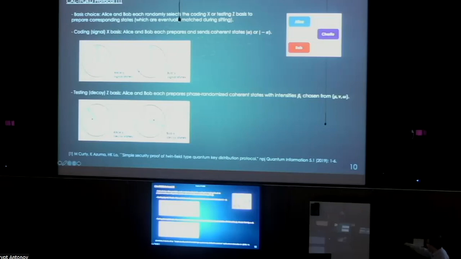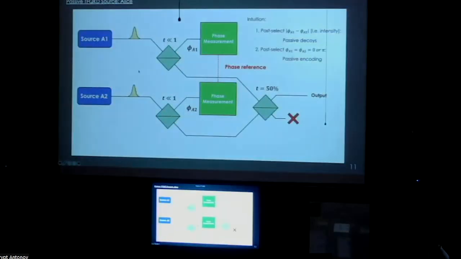pi phase. In the testing Z basis, they prepare phase randomized states, but with different intensity settings, which corresponds to decoy states. For instance, they can each choose 3, so you have 3 times 3 equals 9 intensity settings for decoy analysis. Now here goes our TF QKD passive source.